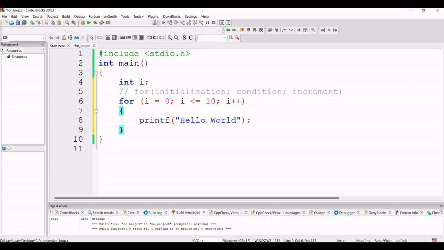So it will print one hello world. After that this i plus plus will be executed. So this is the increment statement. So what is the purpose of this increment statement? First of all, the value of i was 0 and hello world is printed. Now the value of i will be 1. So after executing all the lines that are inside this for loop, the value of i will be i plus plus, that means incremented by 1. So here the value of i will be incremented by 1. Suppose instead of giving this there, if we just give it over there, it will also give us the same output.